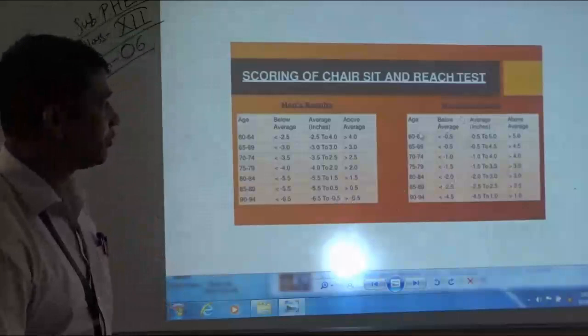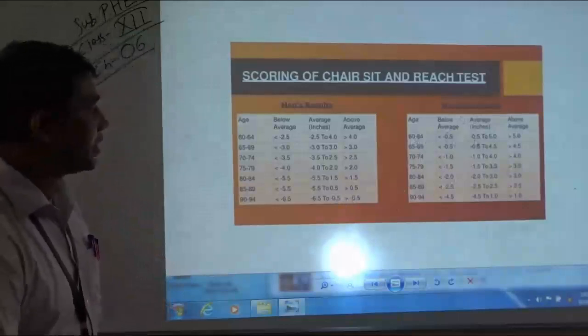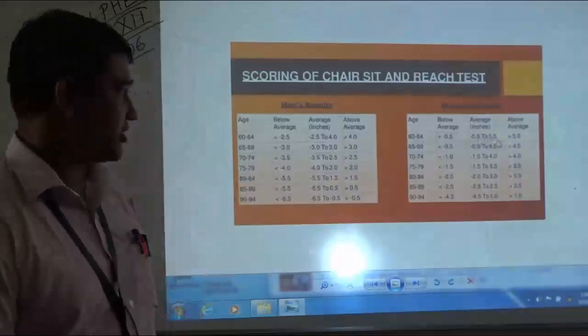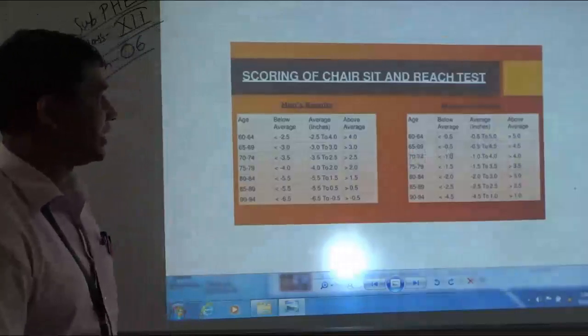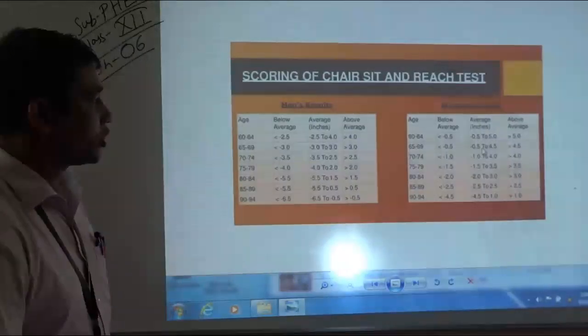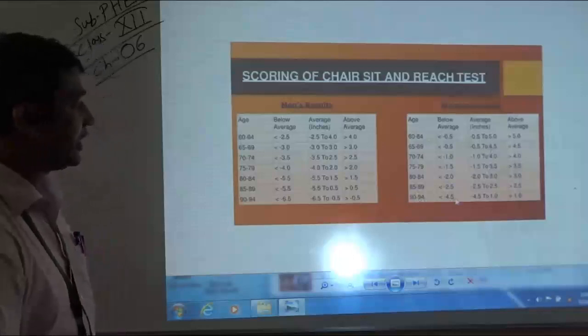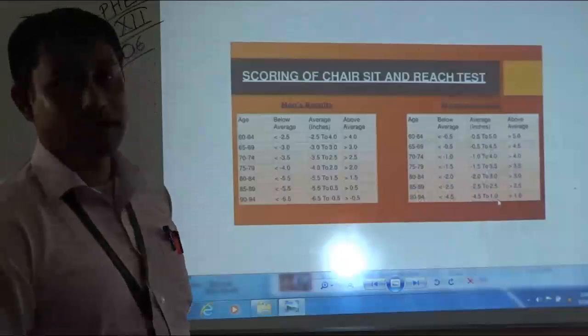Similarly for women, for the 60 to 64 age category, it is minus 0.5 to 5 inches. Next is 65 to 69, it is minus 0.5 to 4.5 inches. Similarly for the 90 to 94 age category, it is minus 4.5 to 1 inch.